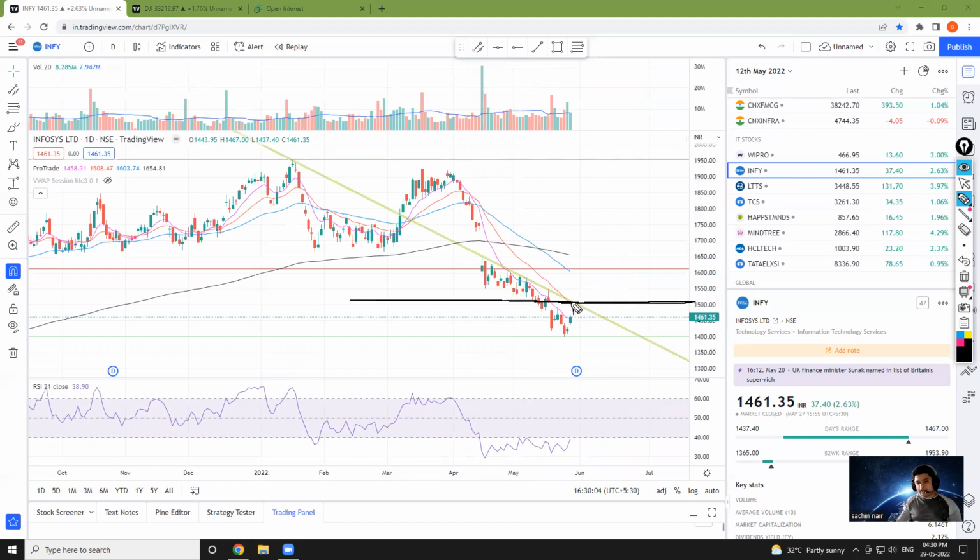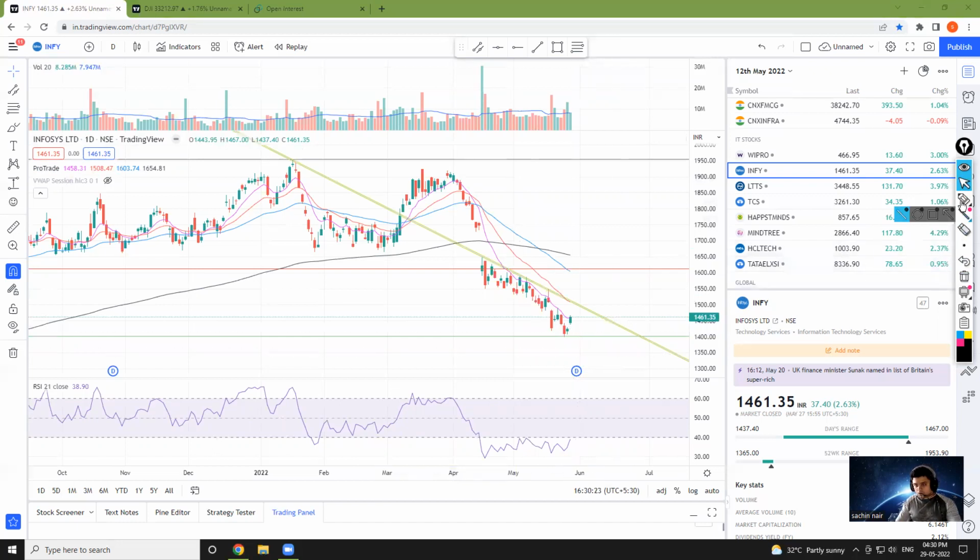Which is why I gave the call to go and purchase 1460 CE. So I believe bare minimum you can look at 1500 if you're a safe trader. If you're a little more aggressive, you can look for 1600 also in the June series. These are going to be our targets.